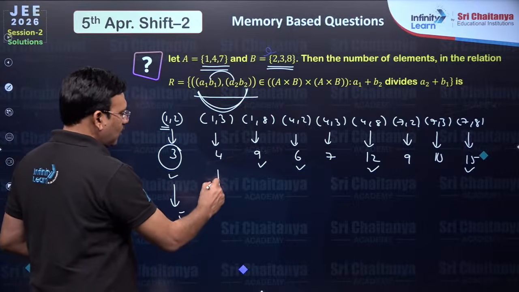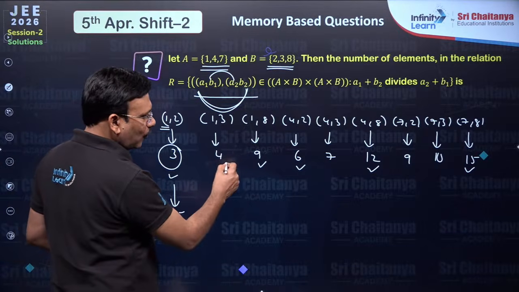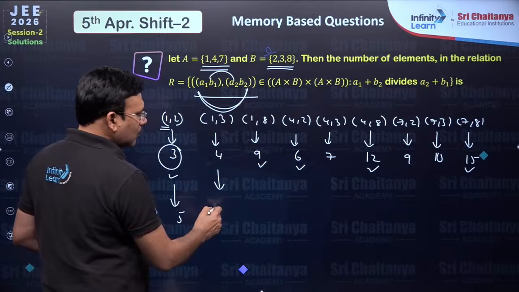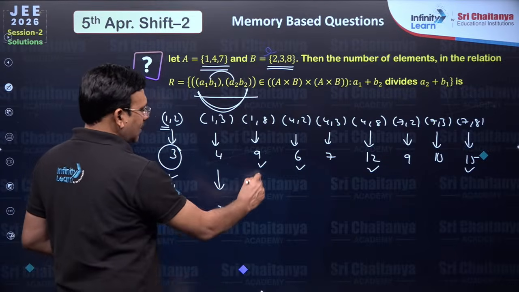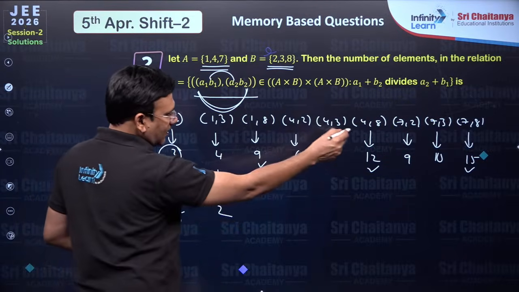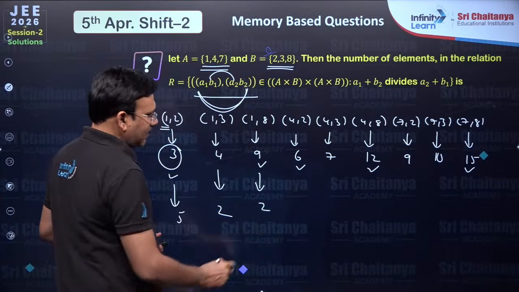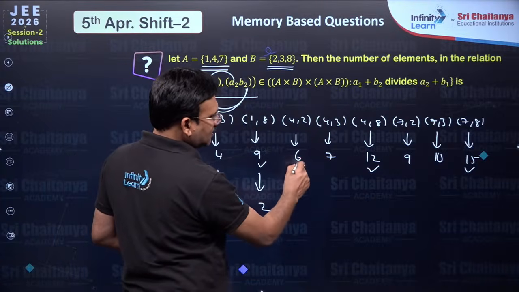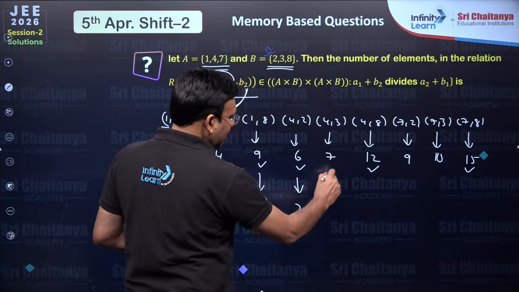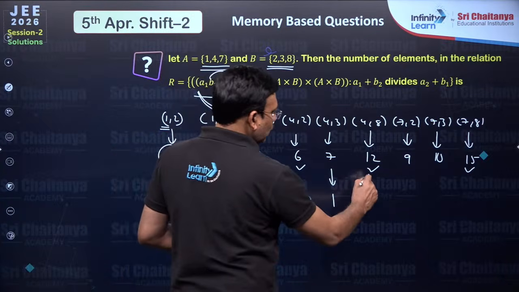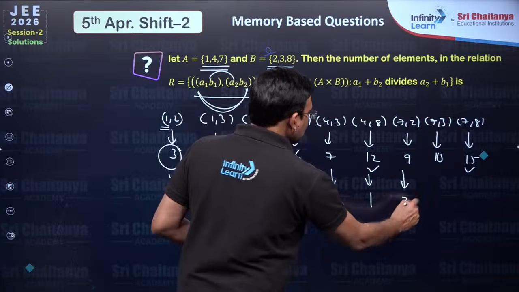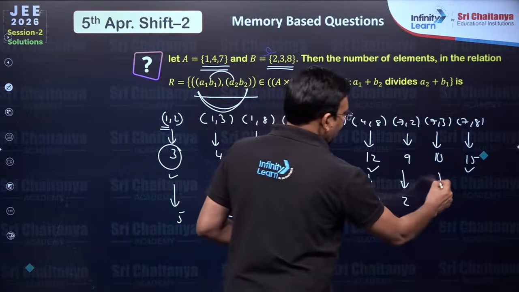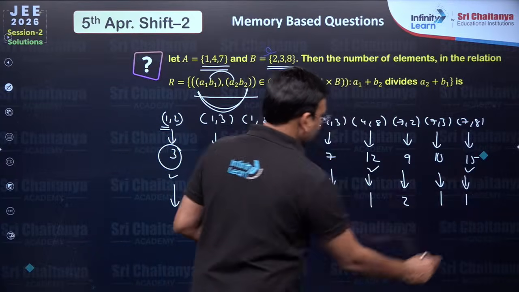When it is 4, 4 can divide itself, 4, 12. So you can say here 2 possibilities. 9 can divide itself and another 9, 2 possibilities. 6 can divide 6, 12, 2 possibilities. 7, 1, 12, 1. This 9 again 2 possibilities. 10, 1 possibility. 15, 1 possibility.